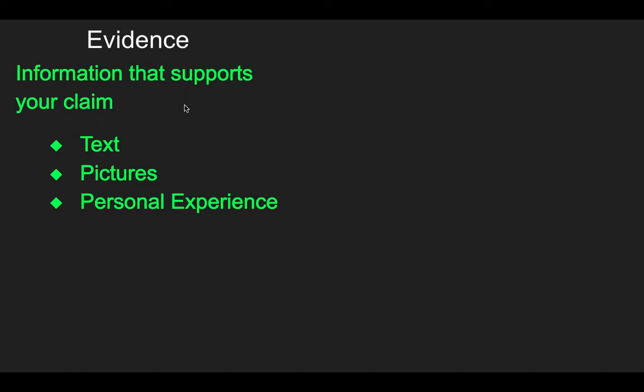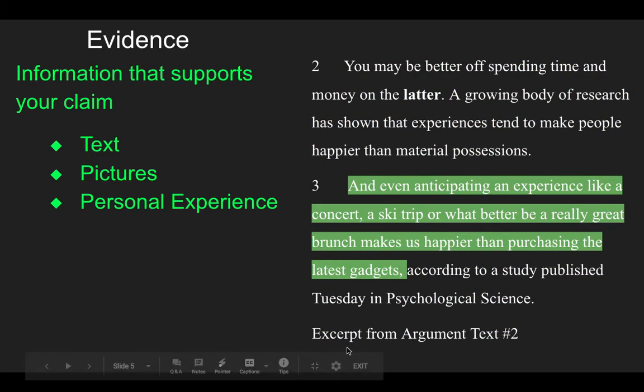So next, let's find some evidence to support our claim. Evidence is information that supports our claim. So text, an article, a book, a video, pictures, graphs, anything of that nature, or personal experience, things that you have lived through or know from your own background knowledge. When you're finding evidence, in this case, I'm going to go back to the text that we read in class. This is text number 2, "You Can Buy Happiness If It's an Experience." I've already highlighted a section of the text when we were reading through it that's going to support my claim.